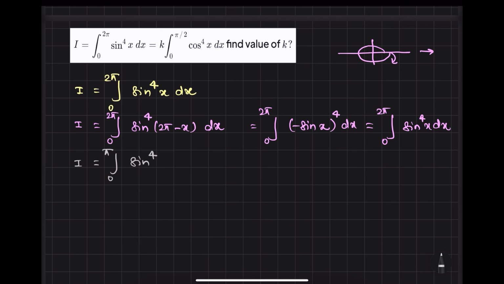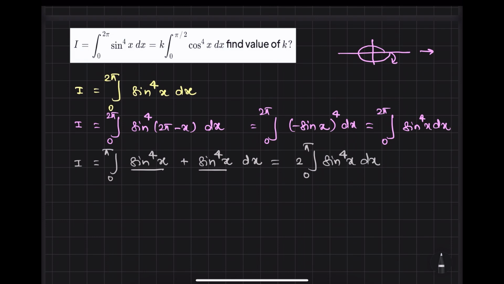Sine power 4x, plus f of 2 pi minus x, that is 2a minus x. So sine of 2 pi minus x will remain the same, as I have just calculated, sine power 4x dx. Now this and this are the same, so we add both of them, and you will be left with 2 times the integration from 0 to pi of sine power 4x dx.